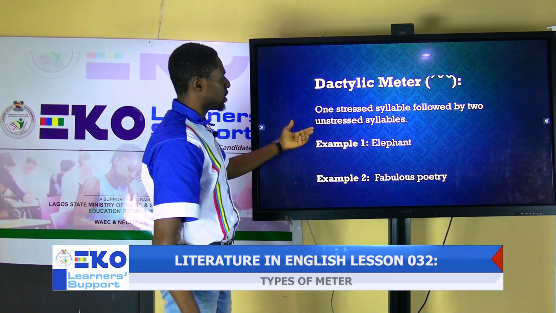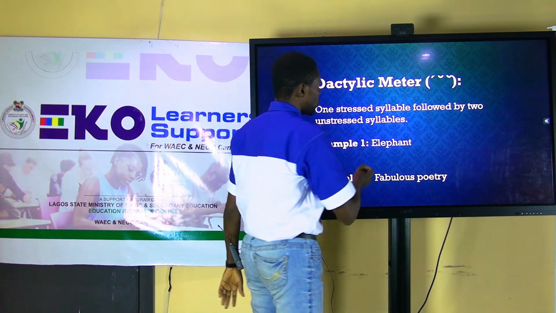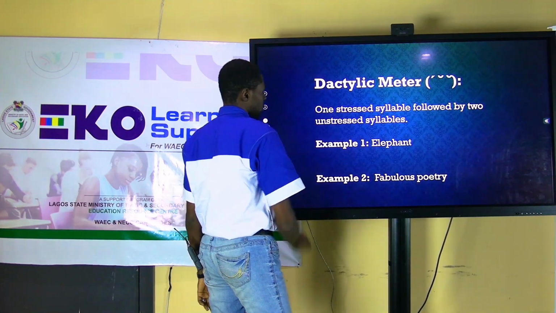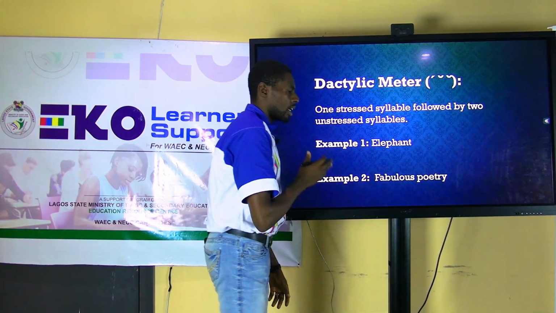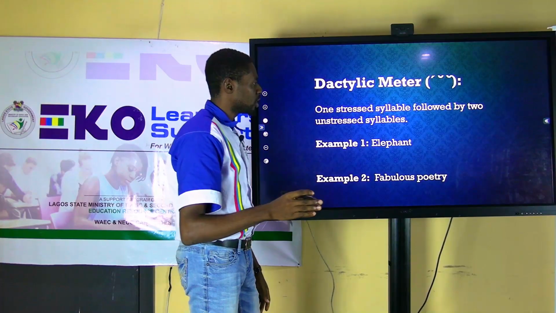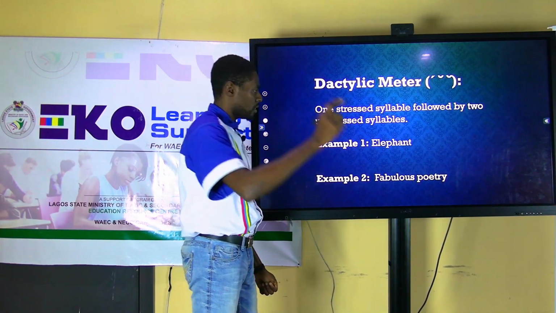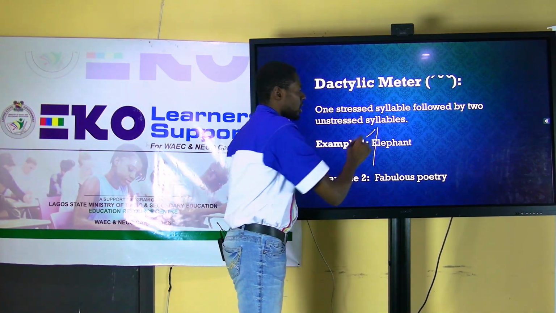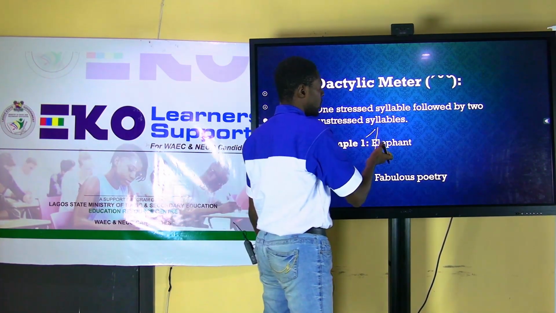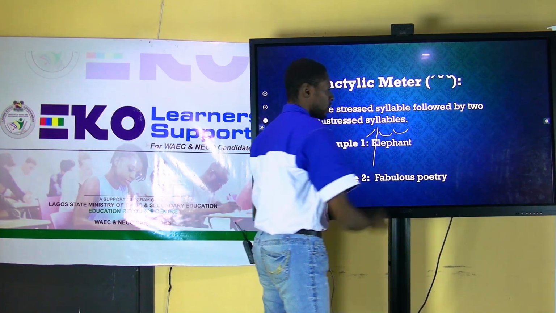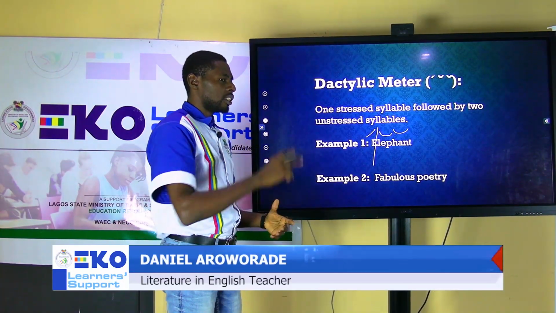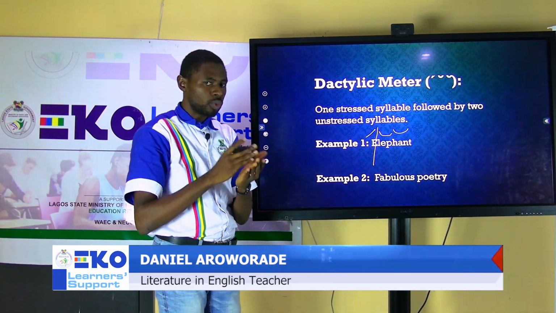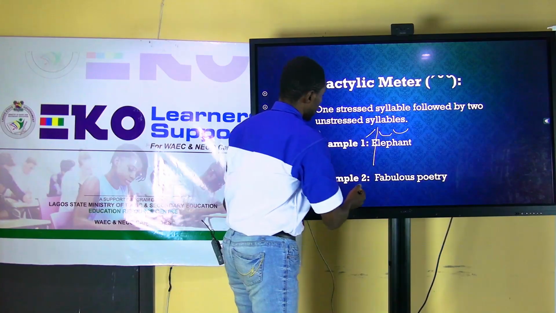Now look at it. Example is very simple in words like elephant. Now let's pronounce it together. Elephant. So you have elephant. El is very high, and then you have phant going low. So it means you have one stressed first, and then two that are unstressed. One that is stressed, and two that are what? Unstressed.